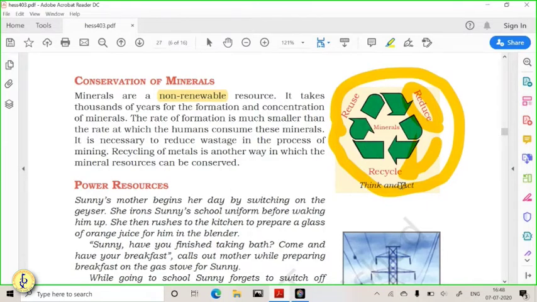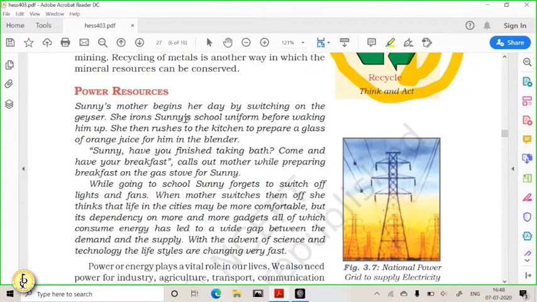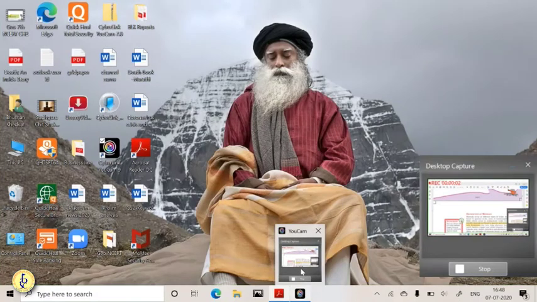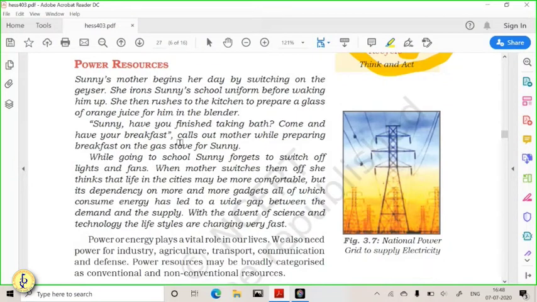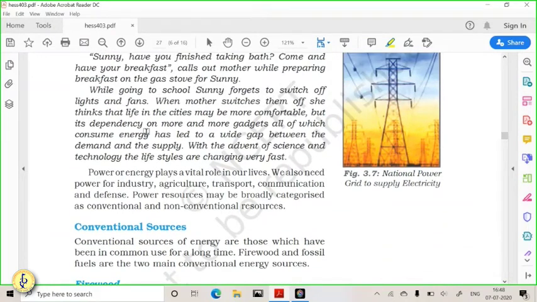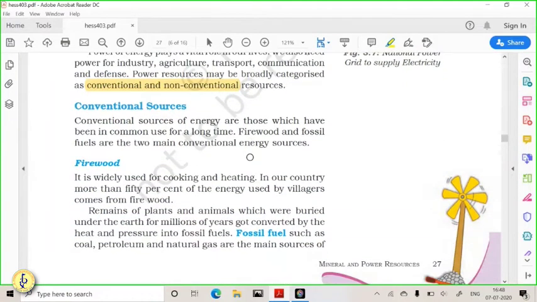Now friends, after understanding mineral conservation, let us understand the different minerals which are used for the production of power. As we know, minerals are used for various purposes, and one of the important purposes of minerals is the production of power. For the production of power, you require coal, oil, and natural gas. Power resources can be categorized into two types, conventional and non-conventional.